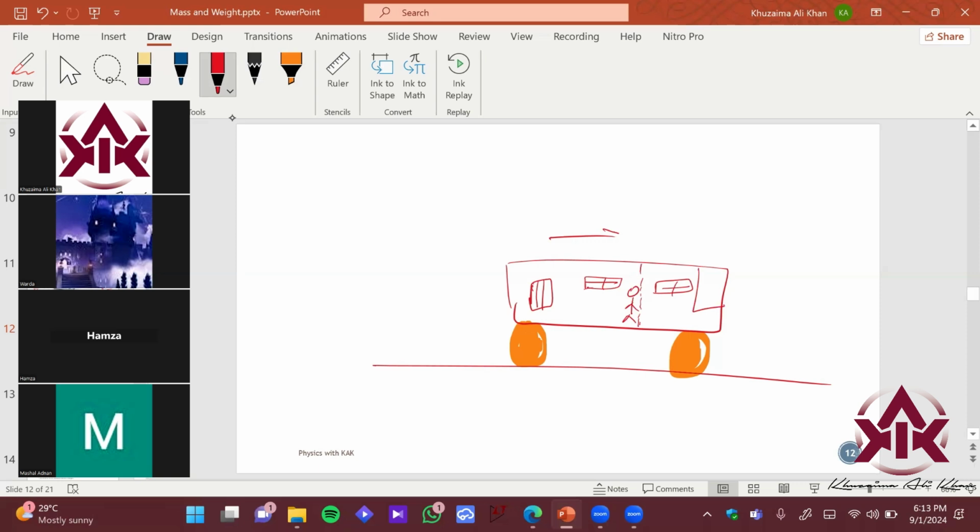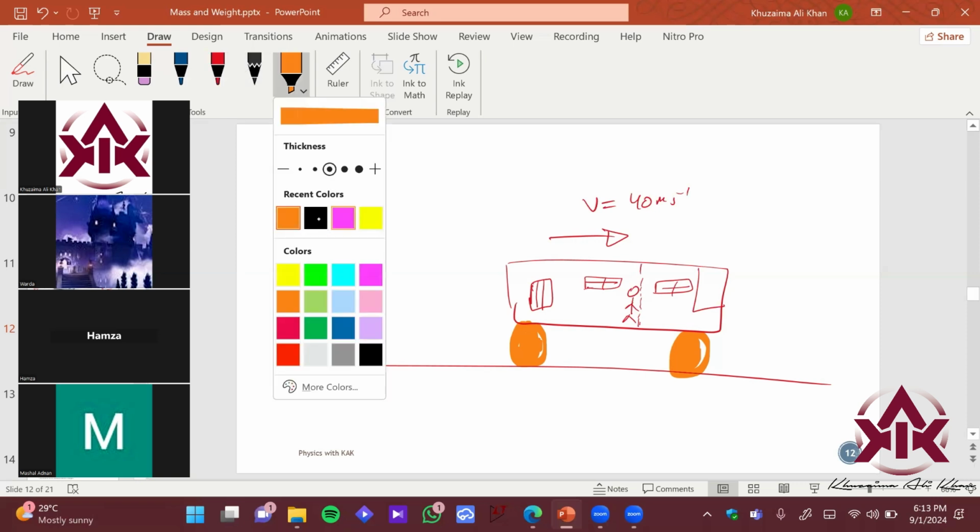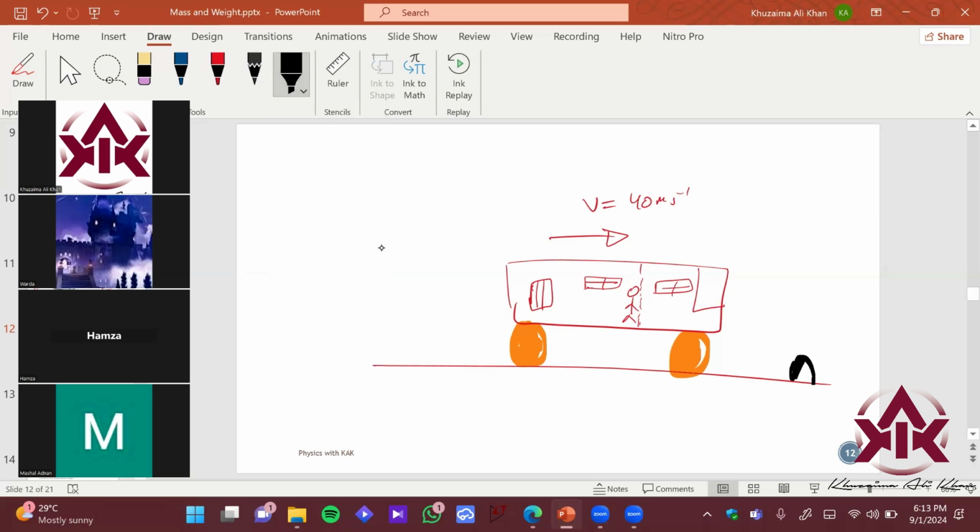So the bus was traveling at a speed of, let's say, 40 meters per second, right? And the driver sees what? The driver suddenly saw ahead that we have a huge jump. And what did the driver do? The driver applied the brakes. And this is all smoke over here after applying the brakes. So what will Hamza observe over here? Hamza, what will happen to you suddenly?